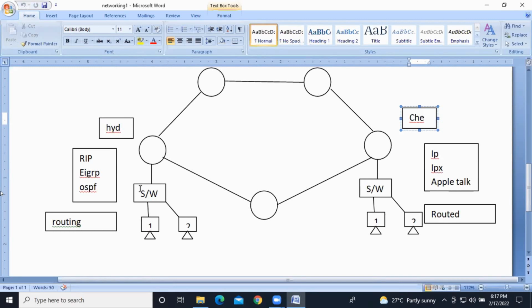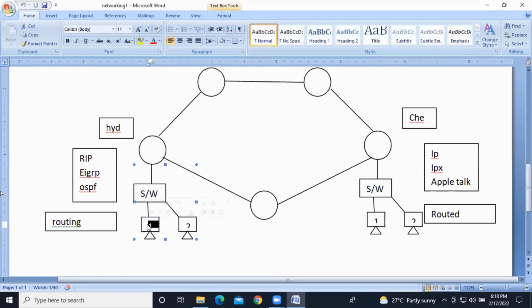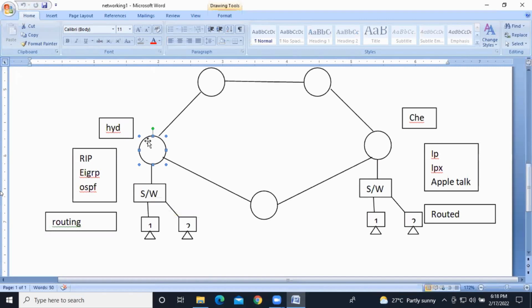Now we need to communicate from Hyderabad to Chennai. I need to send the data from Hyderabad to Chennai, right? So this is WAN connectivity, guys, and all of these are routers. Hyderabad branch people are sending the data to the Chennai network. From machine 1, he is sending the data to the Chennai network. Machine 1 sends the data to the switch, and the switch carries the data forward to the router. This router will decide the best path to reach the destination.